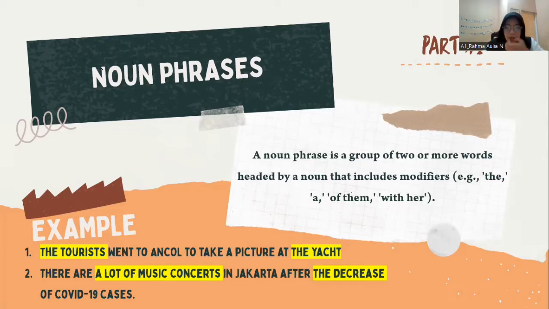And then the second example: "There are a lot of music concerts in Jakarta after the decrease." Same as before, "a lot of music concerts": "a lot of" is the modifier, and music concerts is a noun. So "a lot of music concerts" is a noun phrase, and "a lot of" uses an adjective modifier. The second one is "the decrease": "the" is the modifier, and decrease is a noun. So this phrase also uses an adjective modifier.